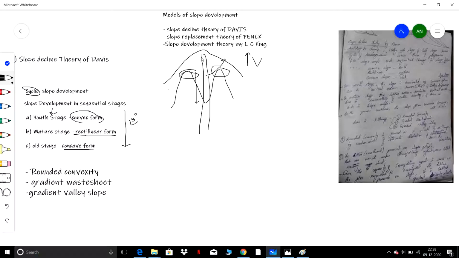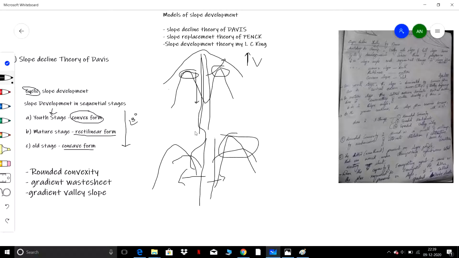How? The stream will go down. Suppose here two hill slopes are there. Lateral erosion will happen sideways. The lateral erosion dominates the vertical erosion. These are the water divides.